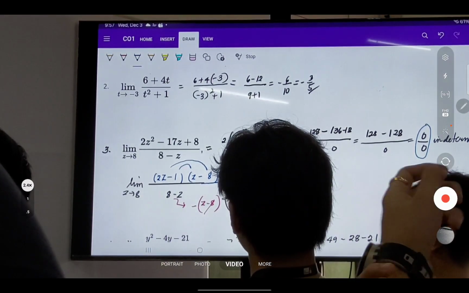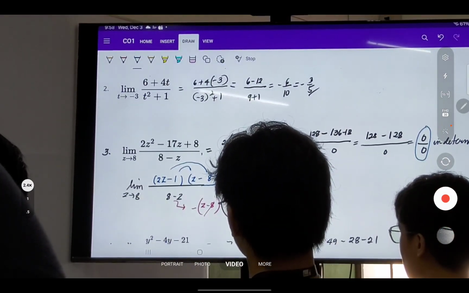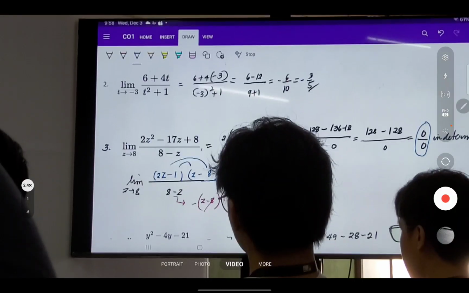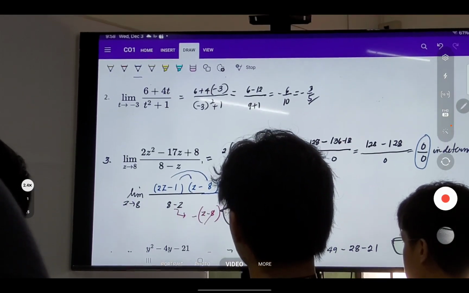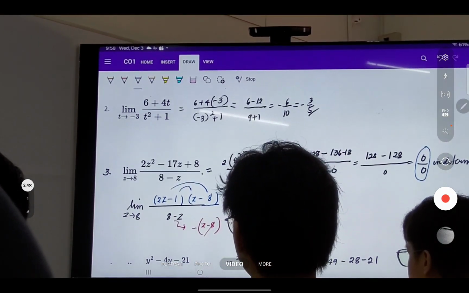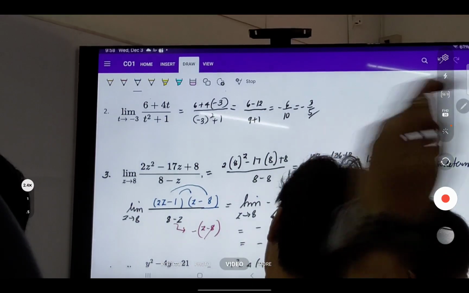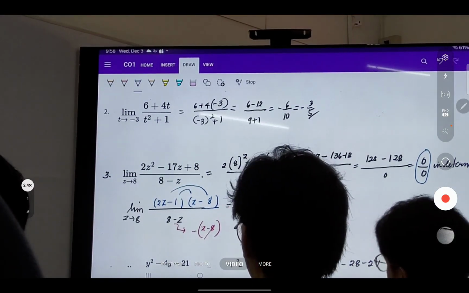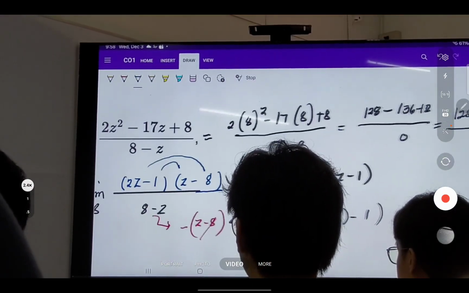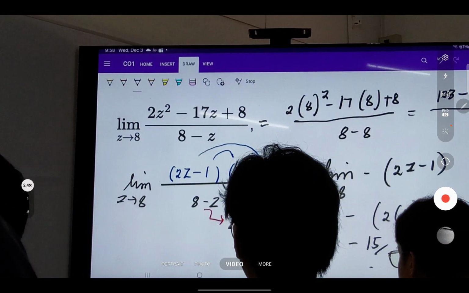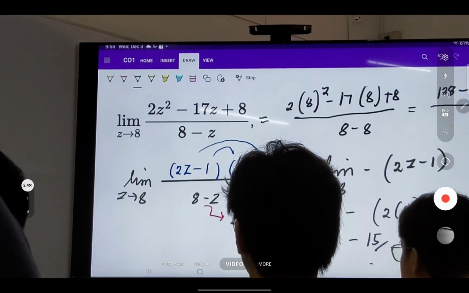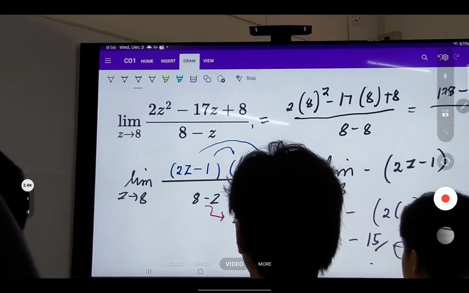And then what's the objective? Why do we factor? Because possibly we can cancel that with the factor in the denominator. But this time, our denominator is z. So can we cancel that with z minus 8? Not yet. But you can factor out this negative sign.